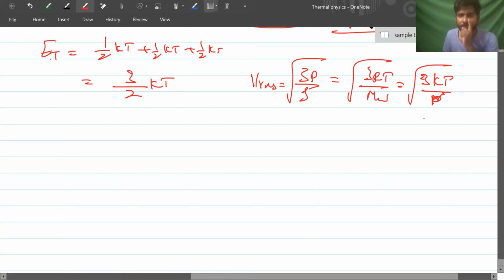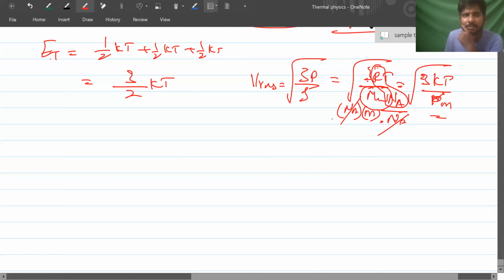I'll tell you: k can be written as R by Na, dividing and multiplying with Na, the Avogadro number. Molecular weight is nothing but Avogadro number of molecules into mass of each molecule. Can I cancel this Avogadro number and Avogadro number? Then we can write this as square root of 3kT by m.